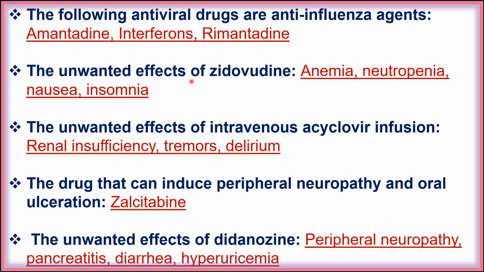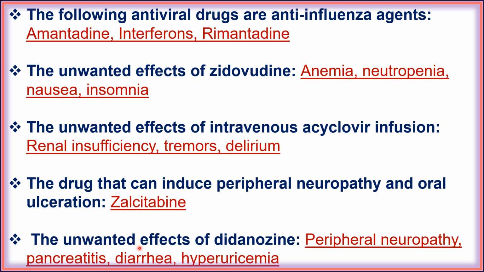Next, the unwanted effects of zidovudine are anemia, neutropenia, nausea and insomnia. Next, the unwanted effects of intravenous acyclovir infusion are renal insufficiency, tremor and delirium. Next, the drug that can induce peripheral neuropathy and oral ulceration is zalcitabine.